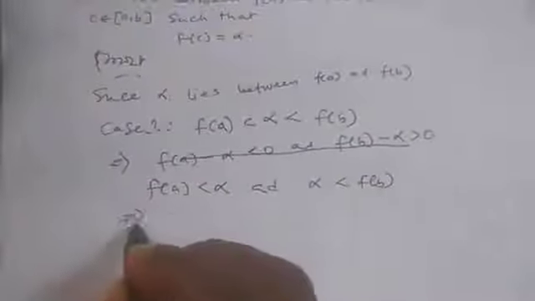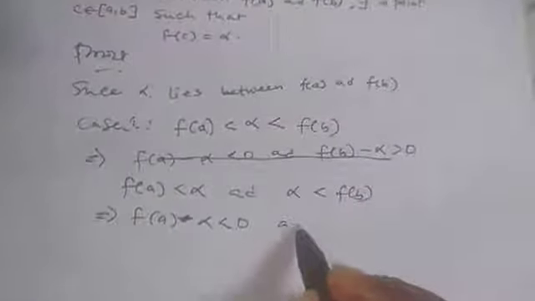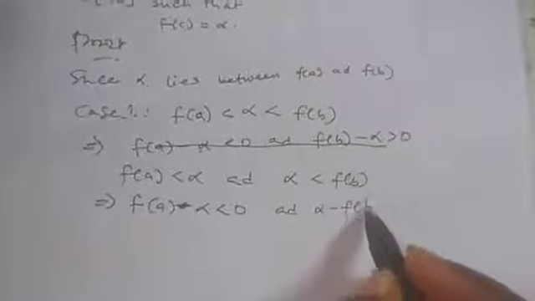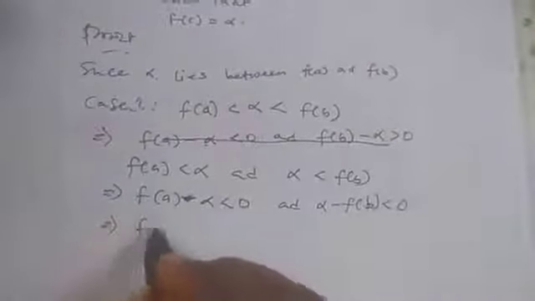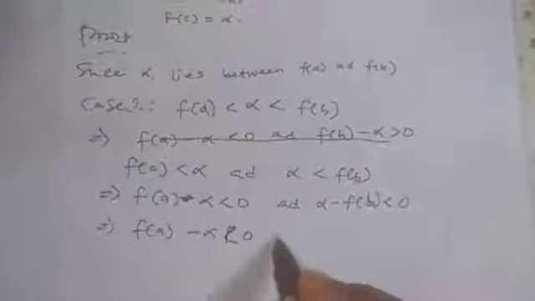So from that place, if you bring this one in, we have f of a minus alpha is less than 0. So that is how we got this. And this one too, alpha minus f of b is less than 0. So you have said that f of a minus alpha is less than 0.